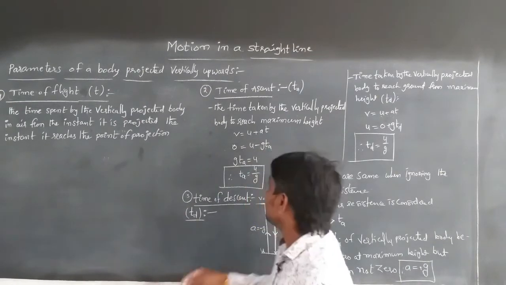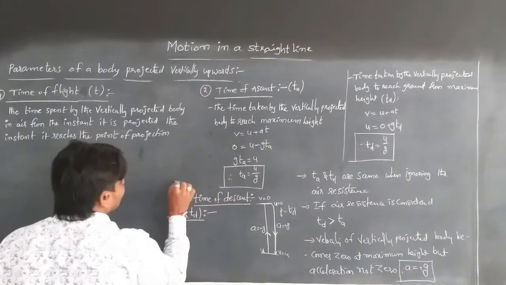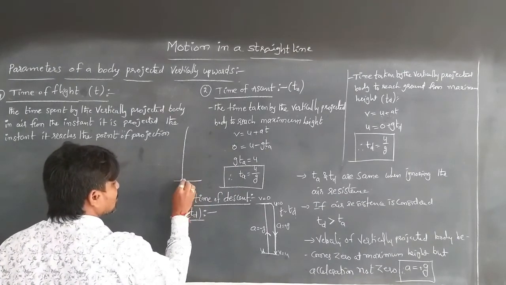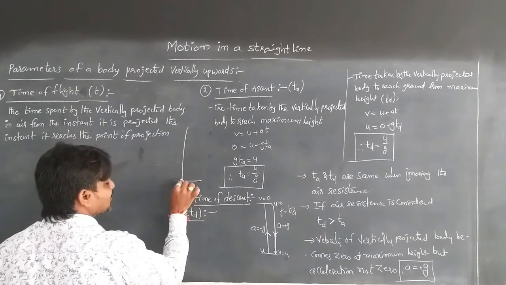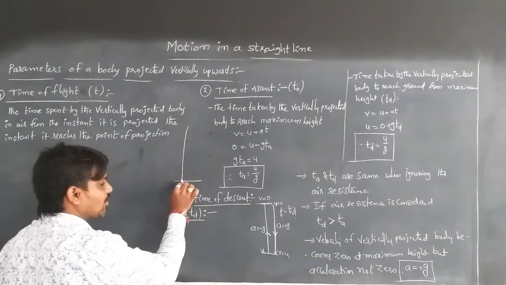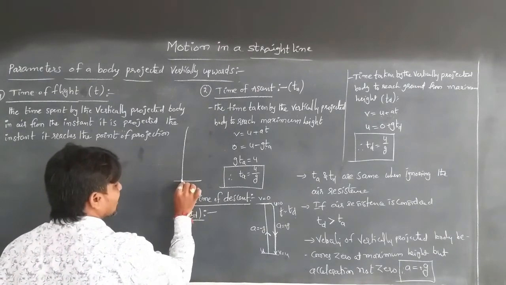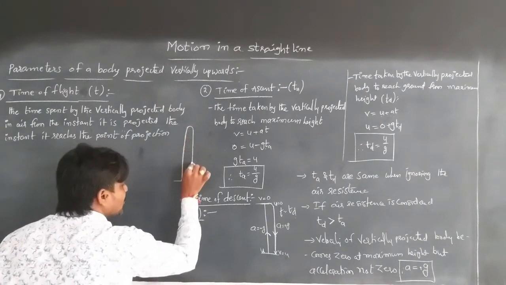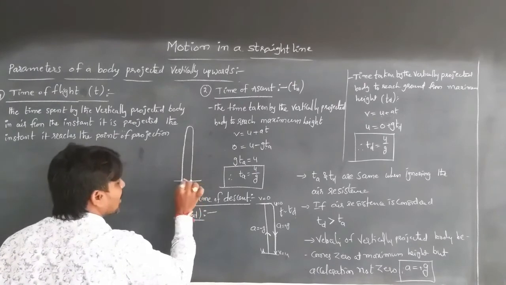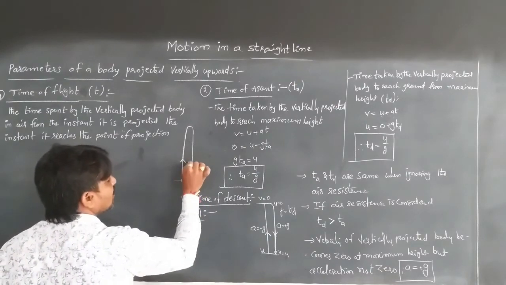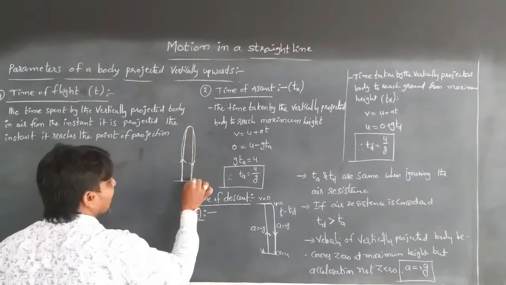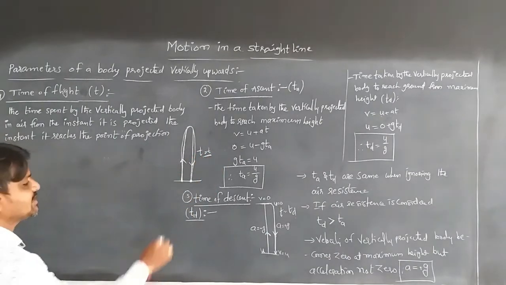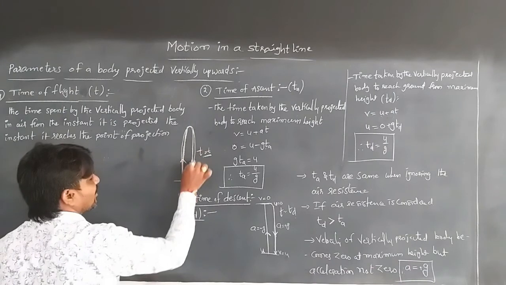That means when the body is projected vertically upwards, this is the point of projection. The total time spent in the air from the instant of projection to the instant it returns to the point of projection is called T, the time of flight. This is the time of ascent and the time of descent.